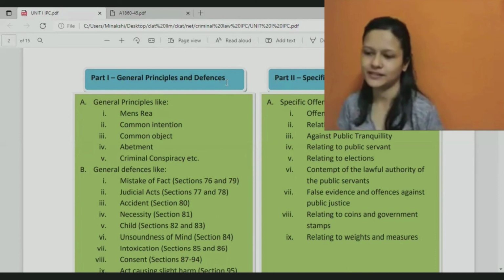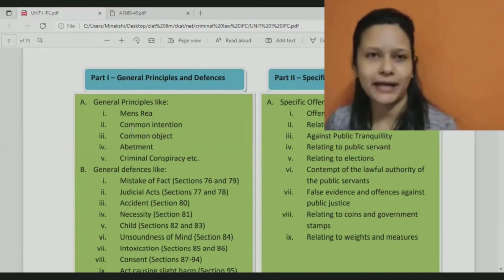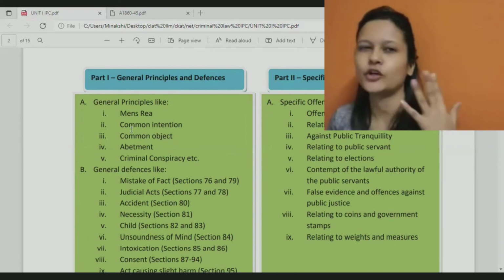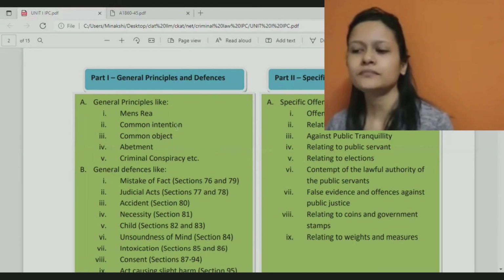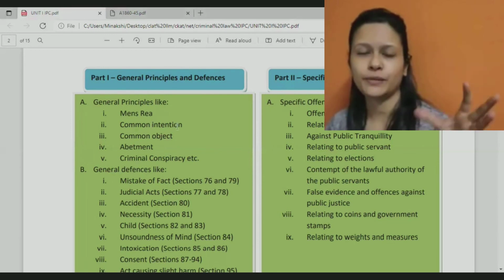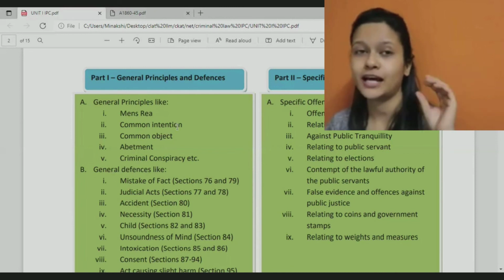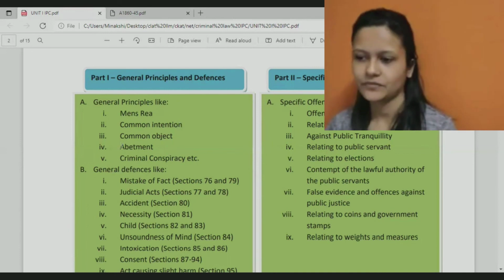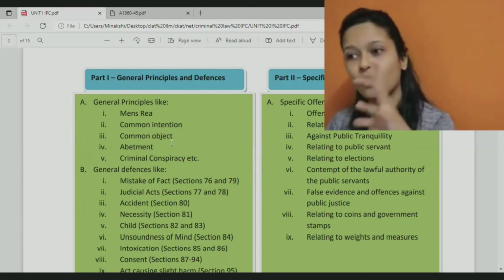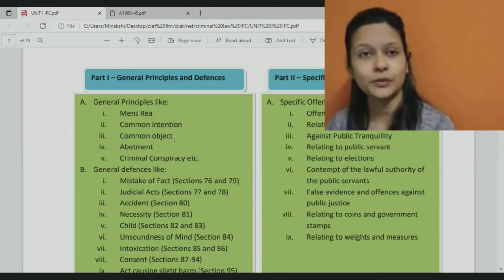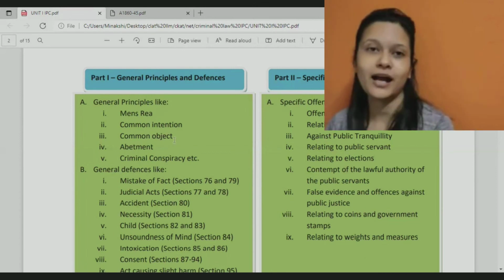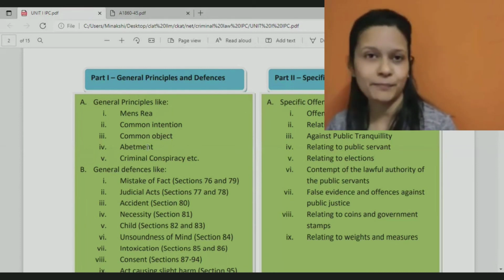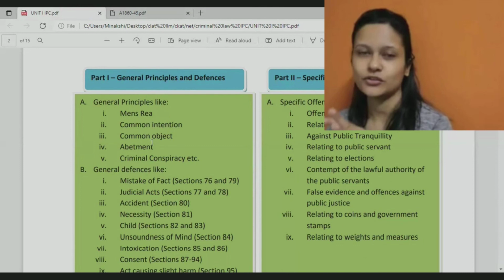So there are some principles which are applied in criminal law, and these principles are given in IPC. Examples are mens rea, which means guilty mind, having a guilty intention, having a wrong intention. Then common intention, like 2 or 3 people have the common intention to cause harm or to commit a crime. Common object, like the common object of causing loss or harm to another person. It might be abetment, right? I'm creating such a situation that a person ends up committing suicide.